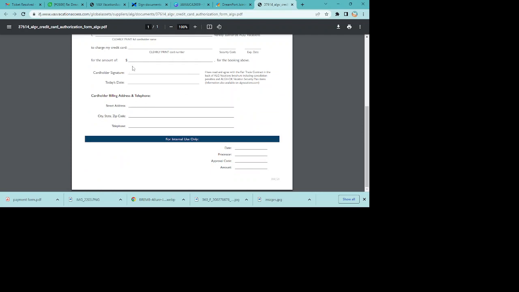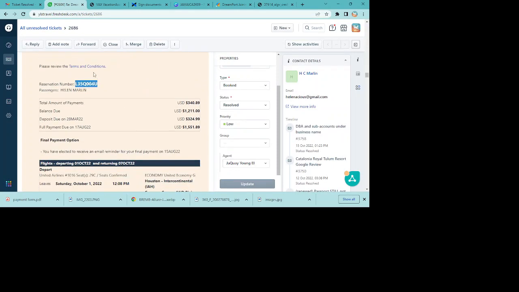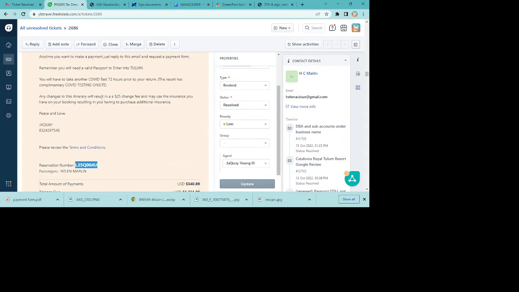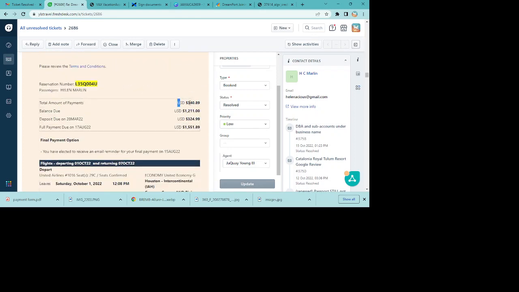Once you enter this information accurately, don't leave a number out. You're not securing yourself, because without this being filled out properly, we cannot lock your trip in, and we would have to resend you the form. After you fill this out, we will apply the payment to your booking, and you will get another email that looks like this, and it's going to have a great message right here, so please read it. And then we will see the total that you paid here, and remember to divide that with your friend or whoever you're rooming with if you're not paying for the whole ticket. So that fee will show right here, that you just applied to the booking.